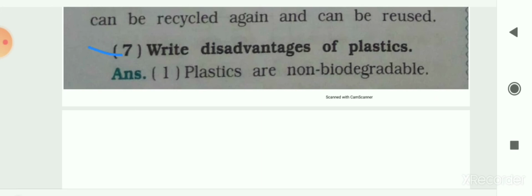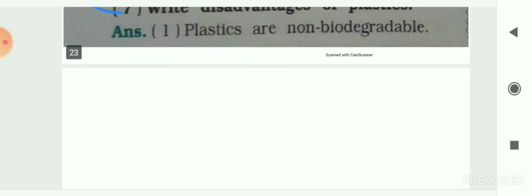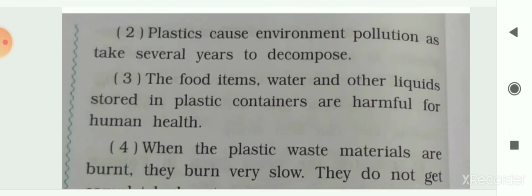So the first and most important disadvantage is, plastics are non-biodegradable. That means it will not decompose like other objects, like rotten fruits or paper. Like those items, it will not decompose by microorganisms, so it will cause much harm to the environment. Plastic causes environmental pollution as it takes several years, around 1000 years, to decompose.